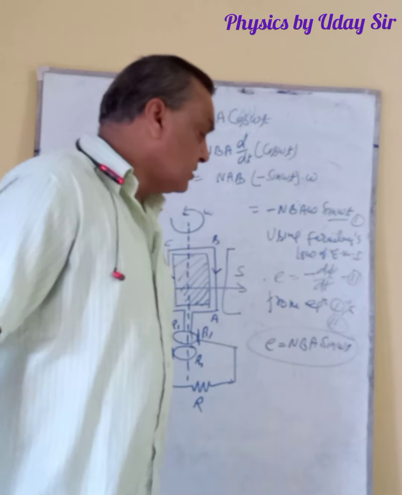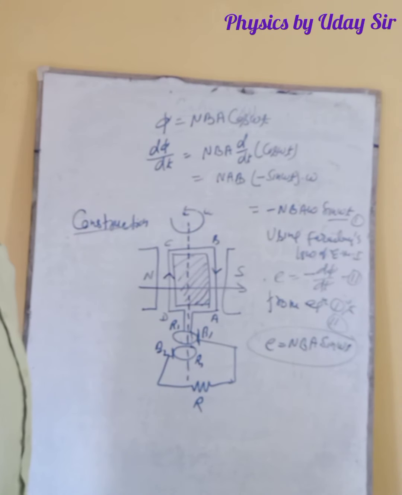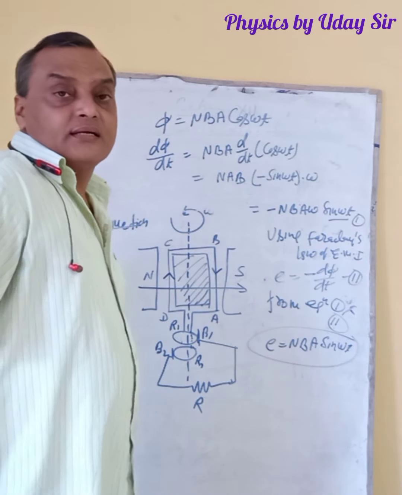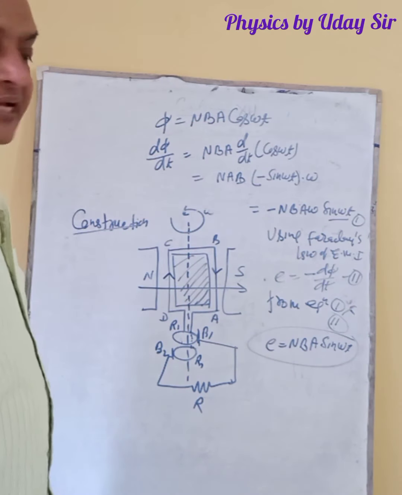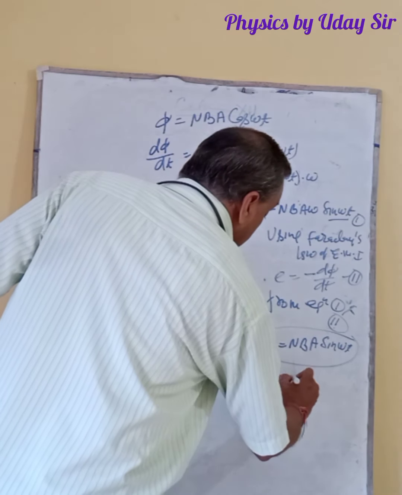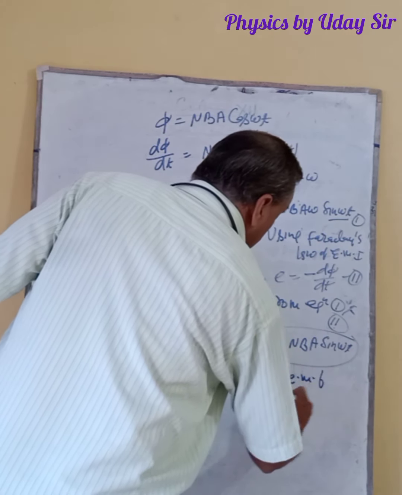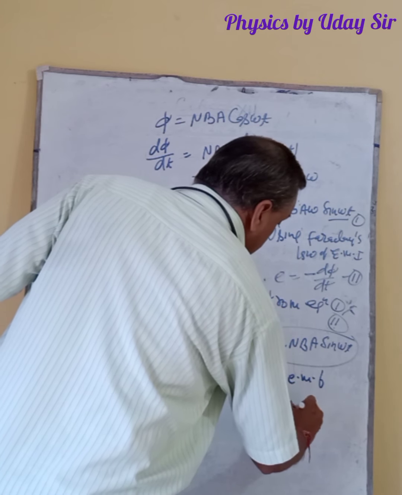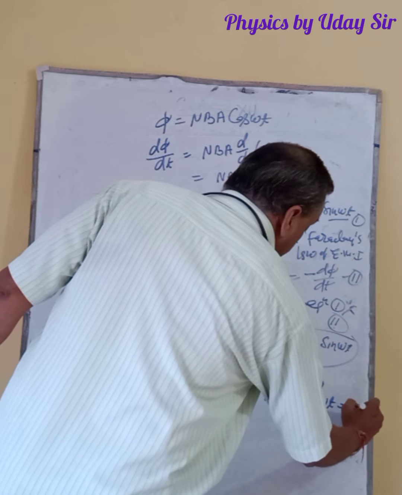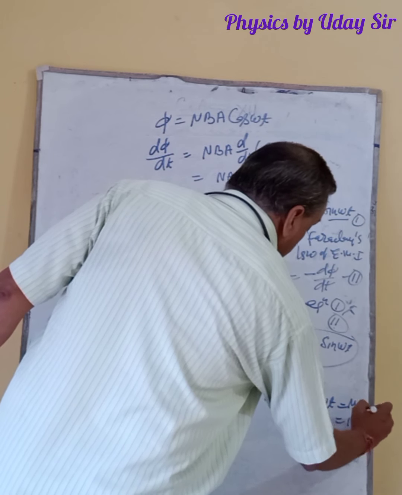Now we have to see this is the instantaneous EMF. Instantaneous means at any instant. So when will the EMF be maximum? When this sin omega t will be maximum, meaning 1.